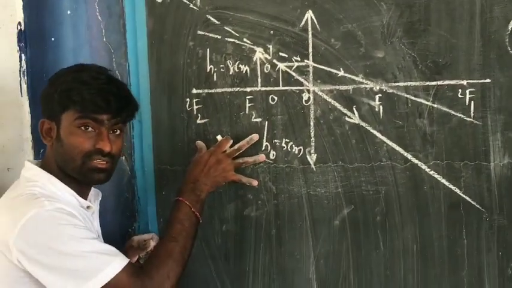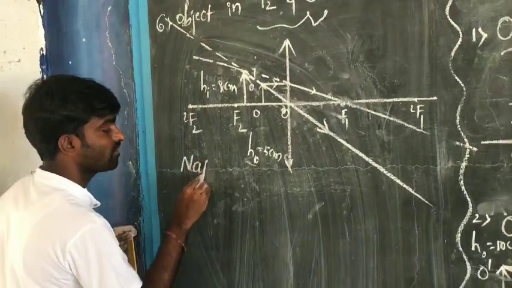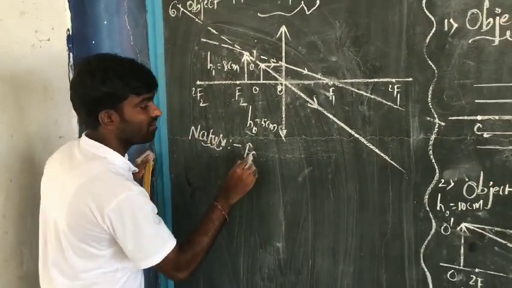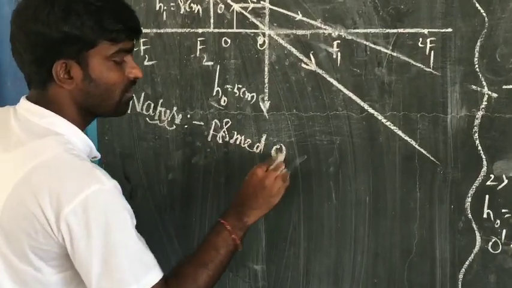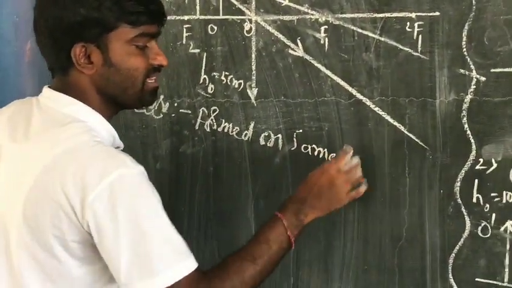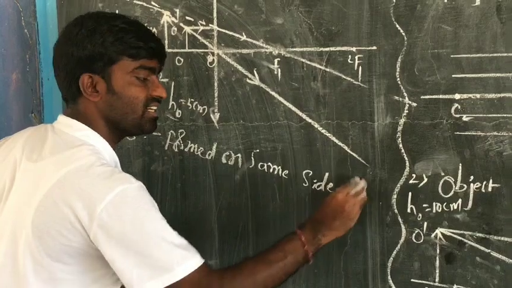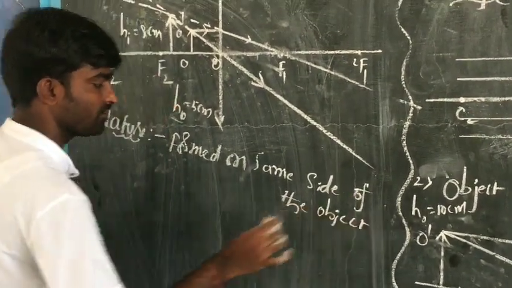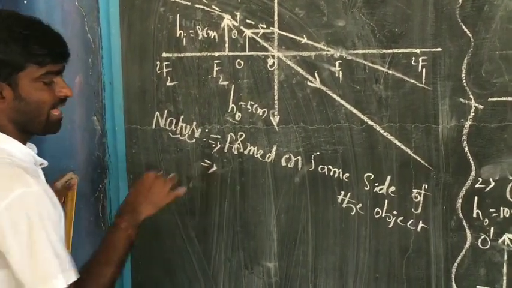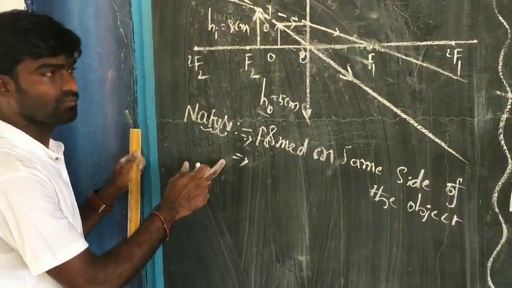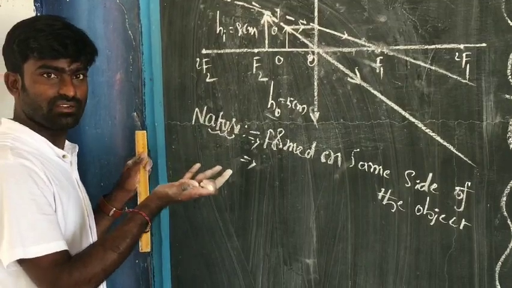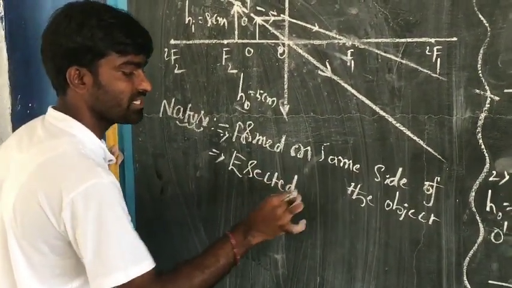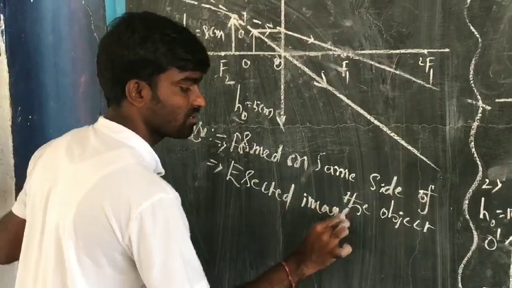So in this case, what did you find? Image is formed on the same side of the object, and the second nature, vertically upright, which means erect image.